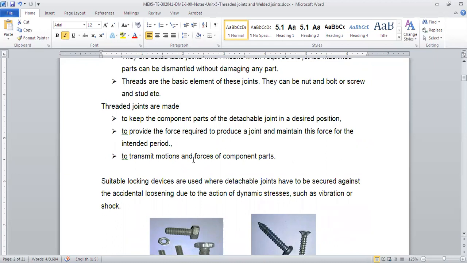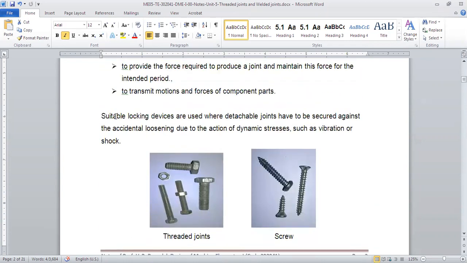With these joints we put things together in whatever position we want. With tightening we apply the force. So basically it is not to transmit force, but just to hold the things together.